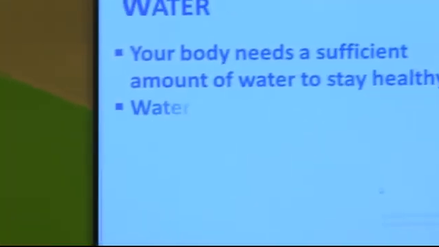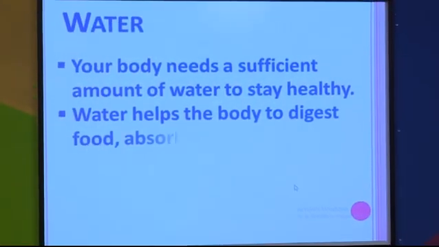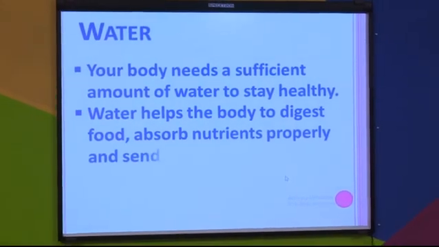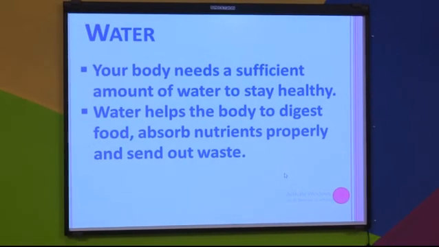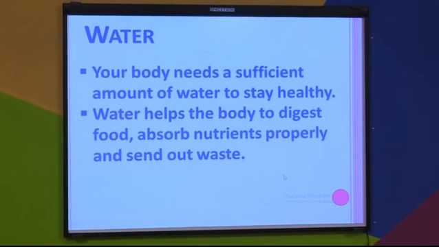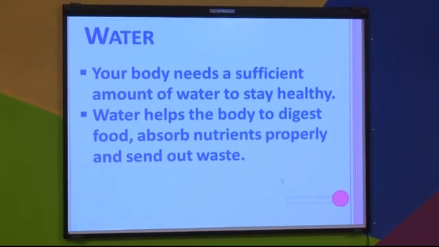Now, after the importance of roughage, we learn what is the importance of water. As we learn, your body needs a sufficient amount of water to stay healthy, and water also helps the body to digest food, absorb nutrients properly, and send out waste.